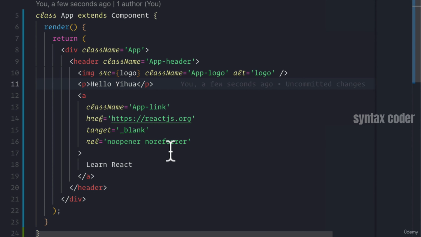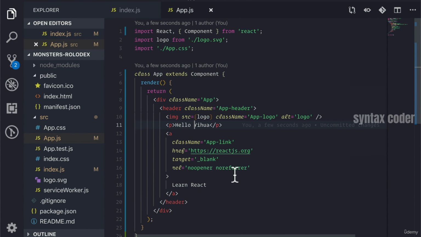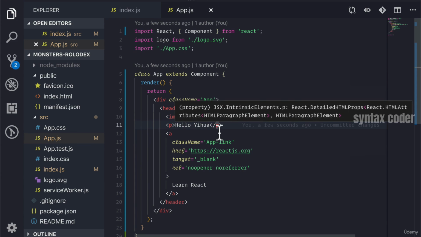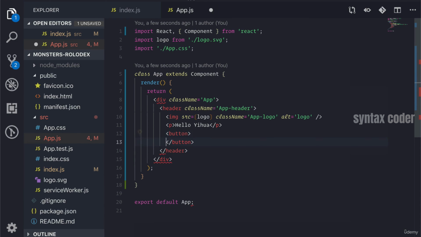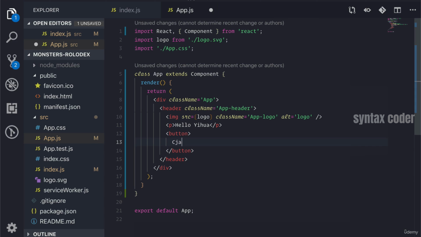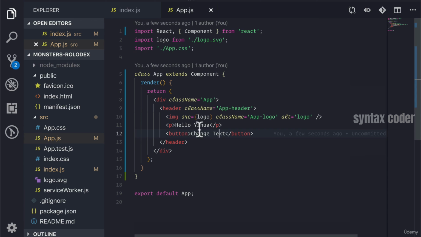So it's pretty much the exact same at this point as our functional App that we had before, right? Our function App that returned this block of HTML. But the reason why we would want to use this is if we wanted, instead of displaying this static string of Hello Yihua, say, instead of an a tag, we had a button, and whenever you click this button, it would change the text to something else. Right? We would change this Hello Yihua to something else.